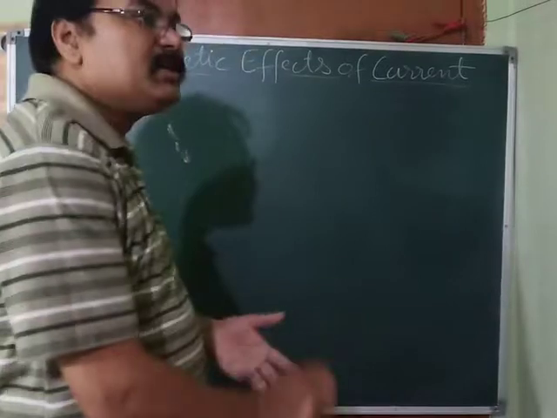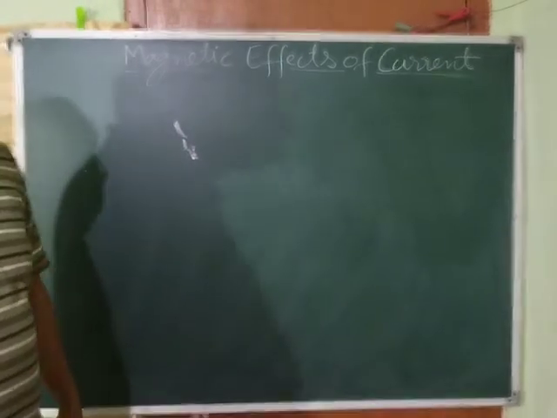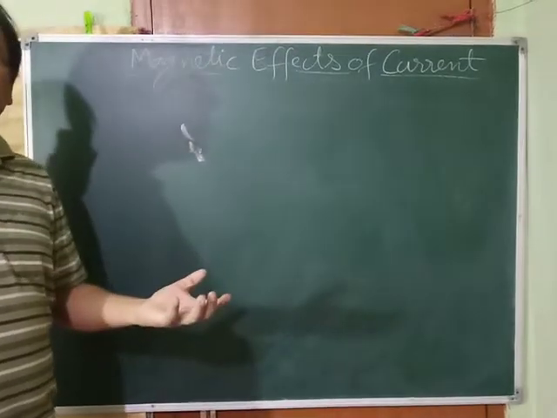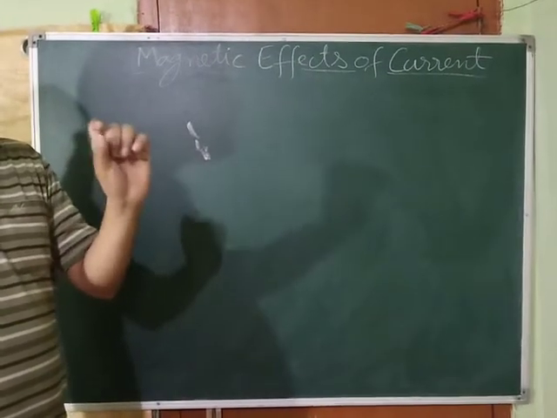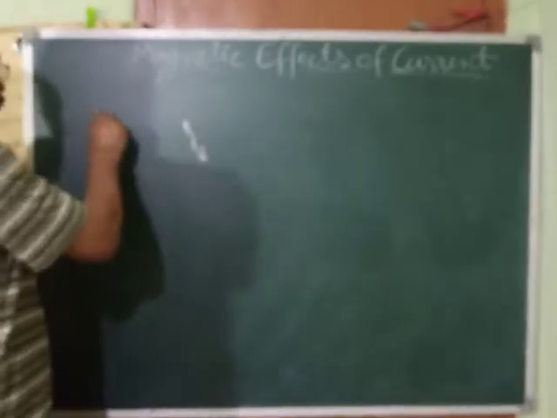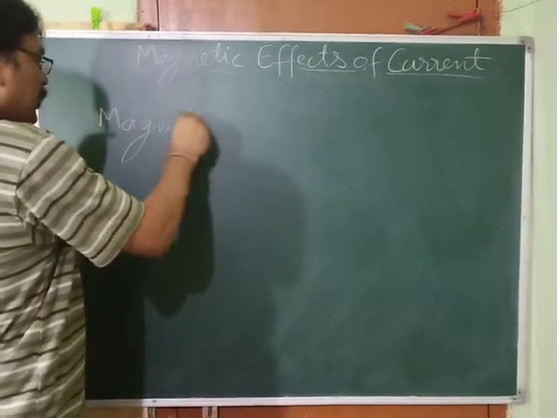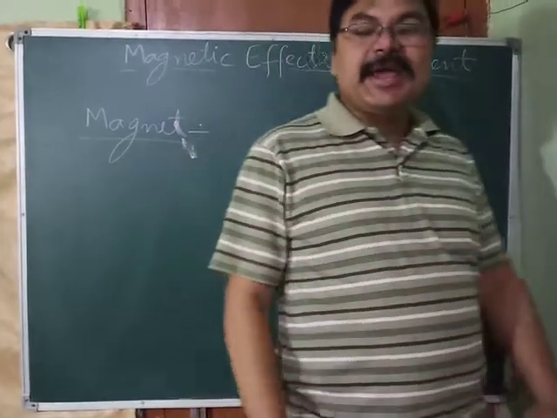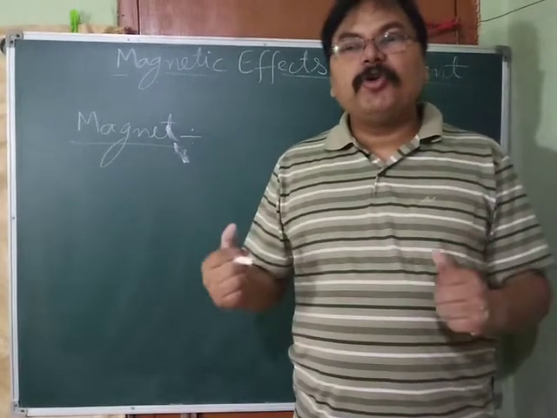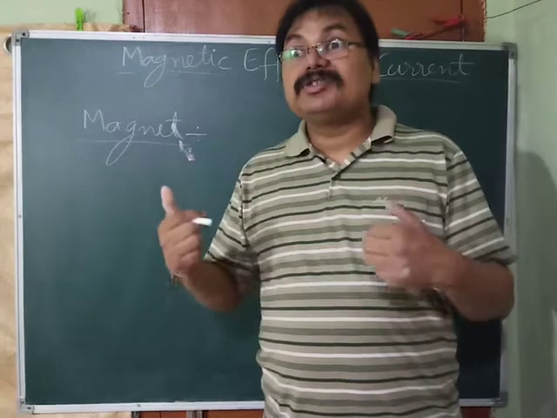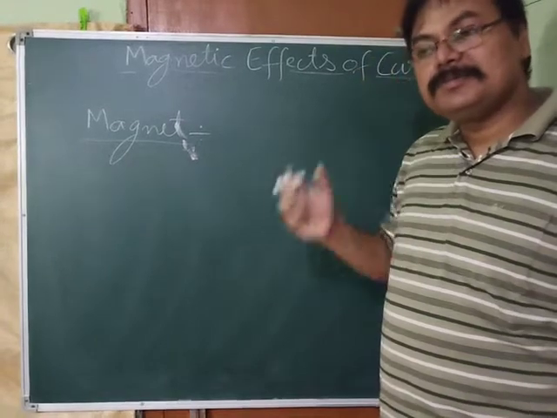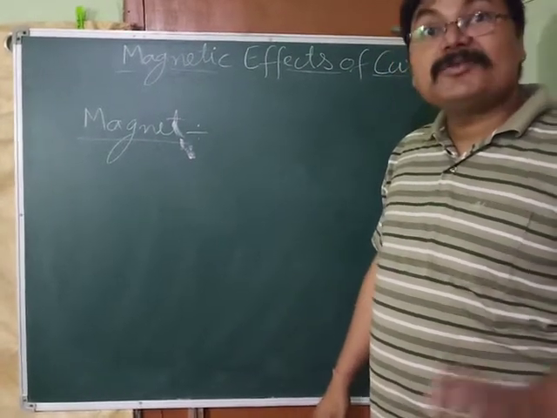See, my dear children, actually a magnet is a material which attracts ferromagnetic substances towards it. What is a ferromagnetic substance? First, write the definition of magnet. A material which attracts ferromagnetic substances towards it is called a magnet.